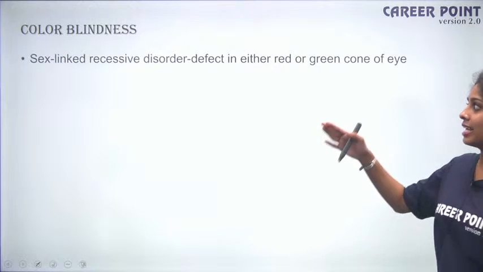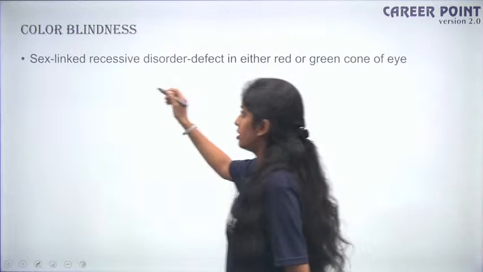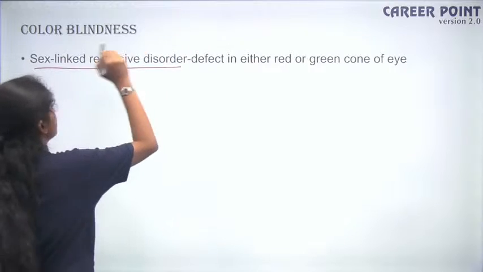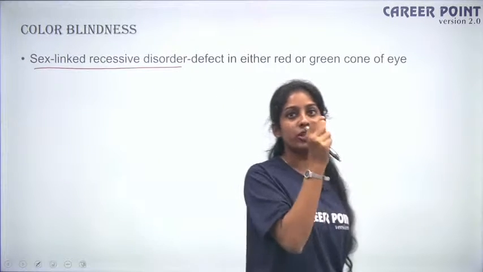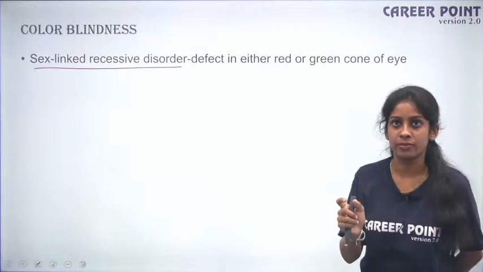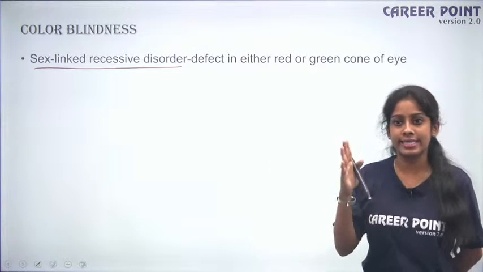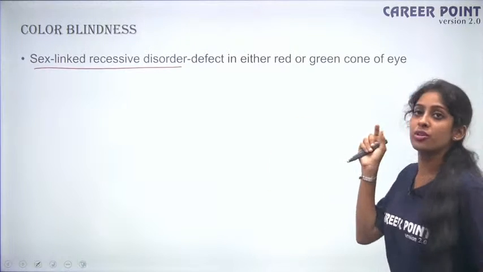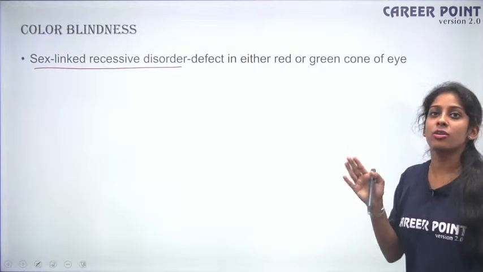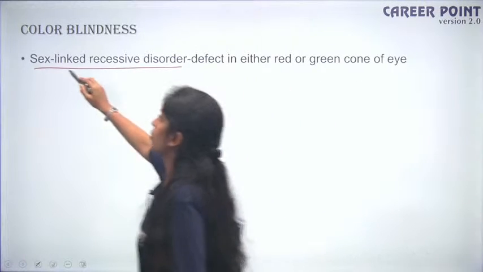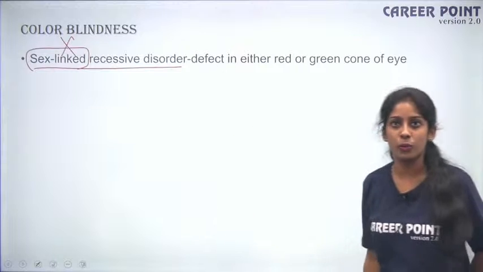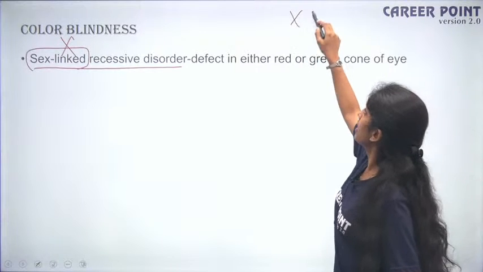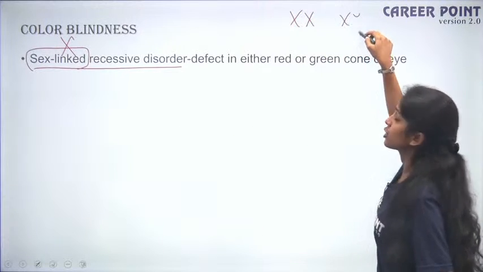It is a sex-linked recessive disorder. So this is a very important statement, sex-linked recessive disorder. When I say it is sex-linked, you have a mutation on your sex chromosomes only. It is not autosomal, it is sex-linked. So you have your mutation on your sex chromosome, okay, mostly on the X chromosome. Whenever I say sex-linked, the mutation is on your X chromosome only, because your female has XX and your male has XY, right?